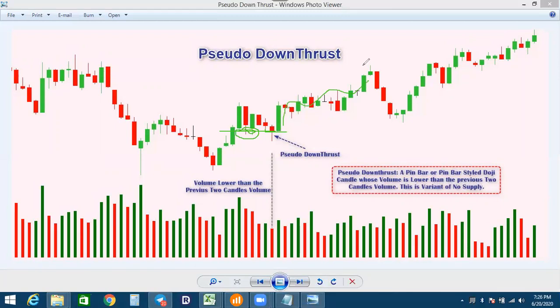Look at there. I found another example here, the pseudo up thrust. Look at why. I think that is the volume of this candle. If that is the volume, you will find the previous two candles have low volume, and it will go down.